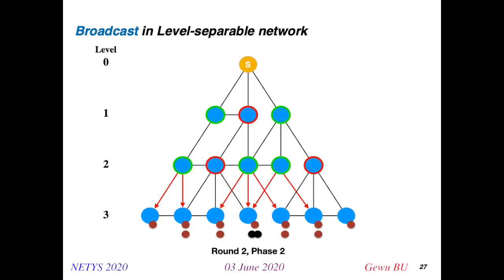By using this way, every 2 phases of a round, the old message will flow from one level to the next level. So we can say that we need only 2D times to finish this broadcast, where D represents the maximum level present in the network.